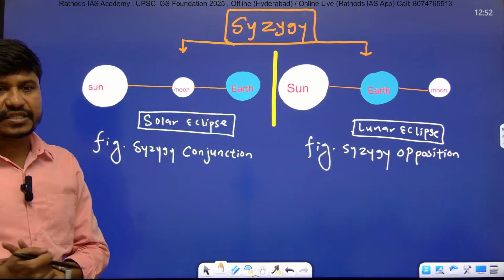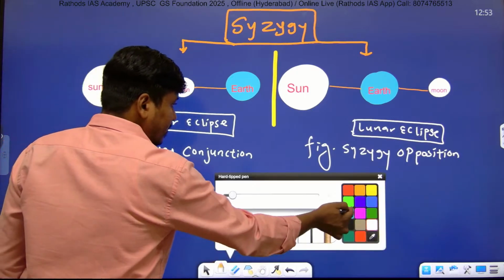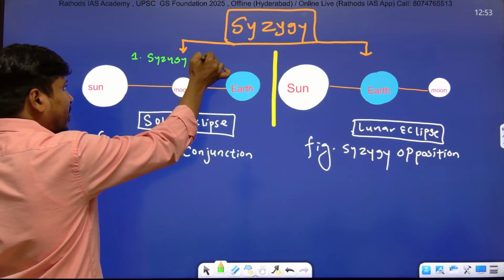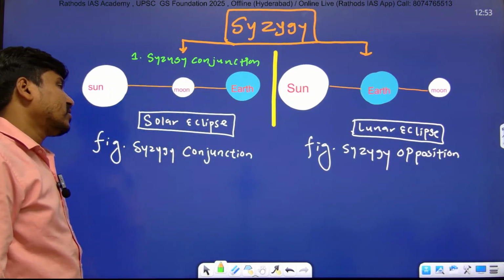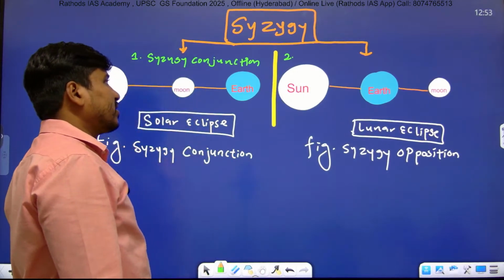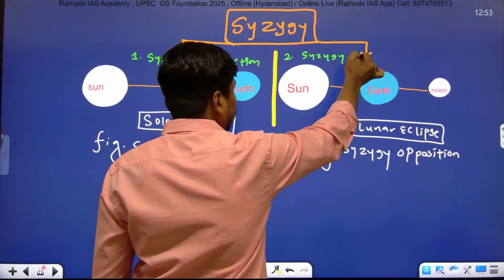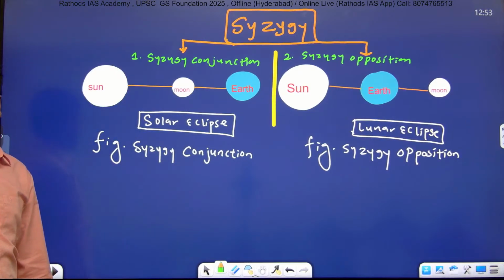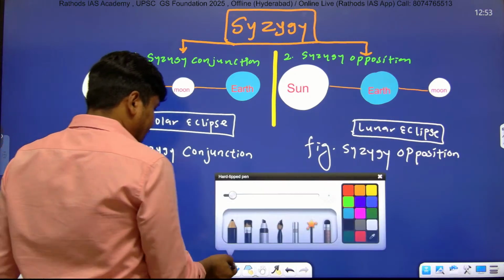Just on this point, put the heading syzygy. Write down: if sun, moon and earth come in a straight line, then it is known as syzygy. Syzygy, right? Full stop.